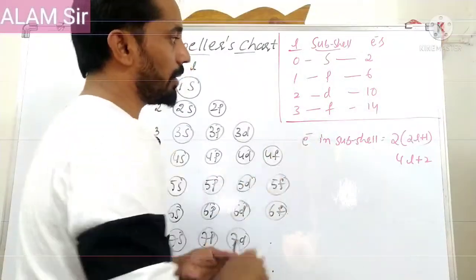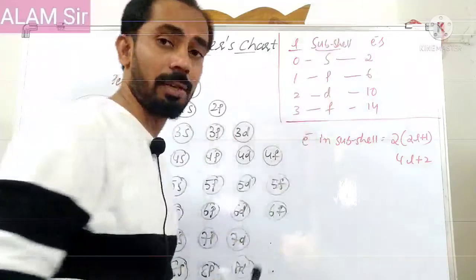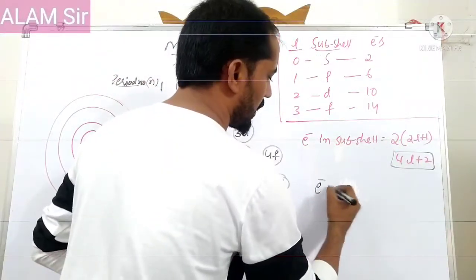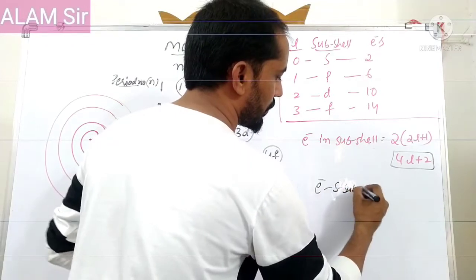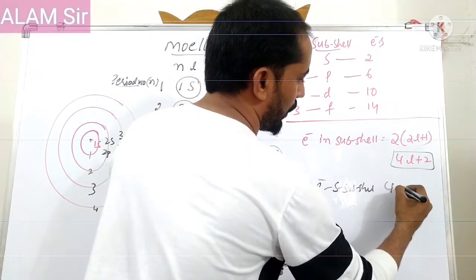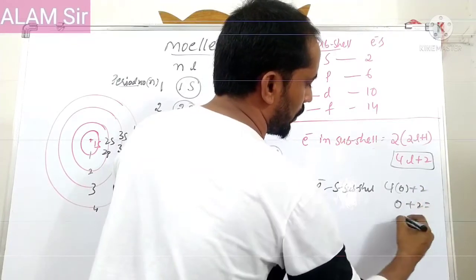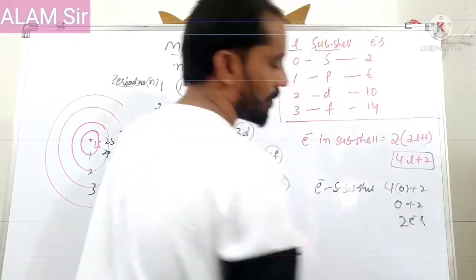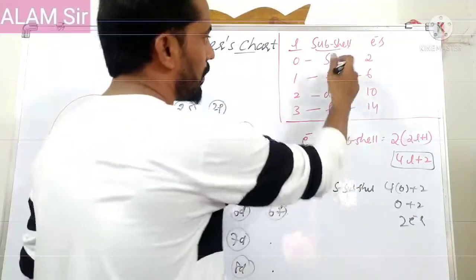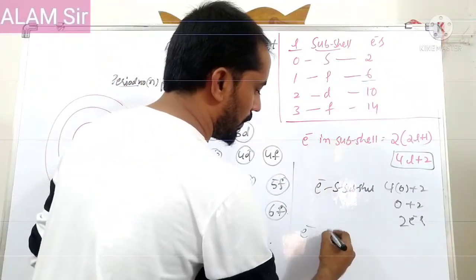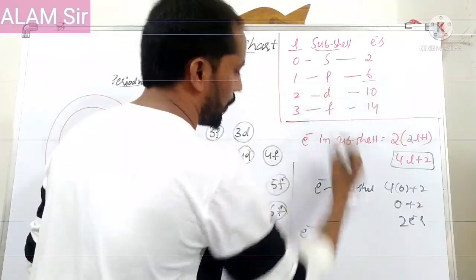So based on the L values, suppose the s orbital holds 2 electrons, how are we saying that? Based on this formula, electrons in the s subshell equal 4 into 0 plus 2, which equals 2 electrons. Next, what about the p orbital? We say 6. How? For the p orbital, the L value is 1.